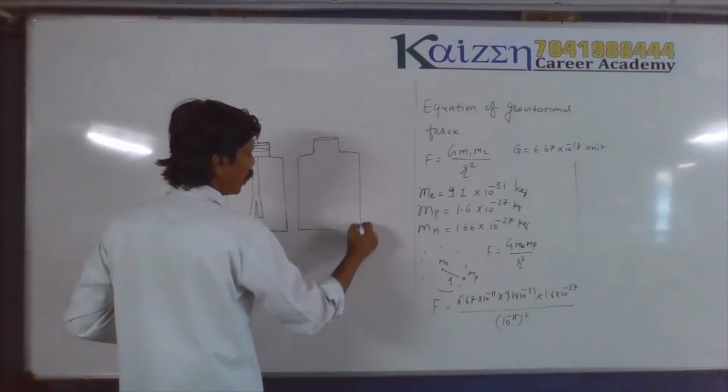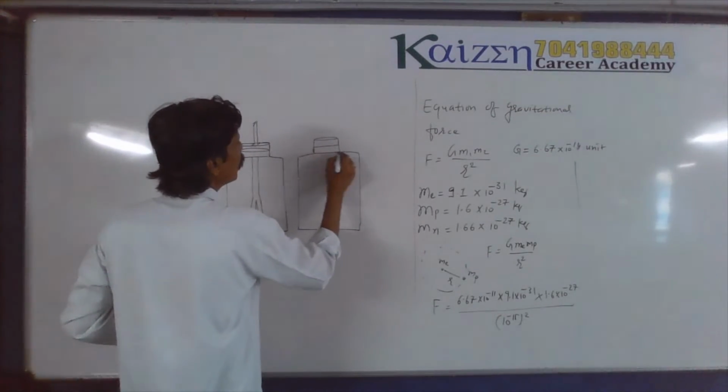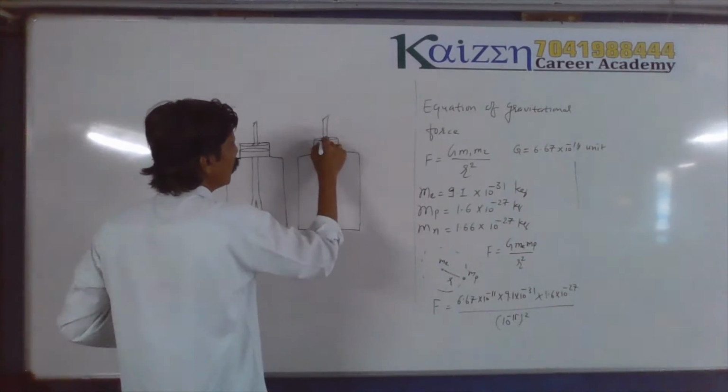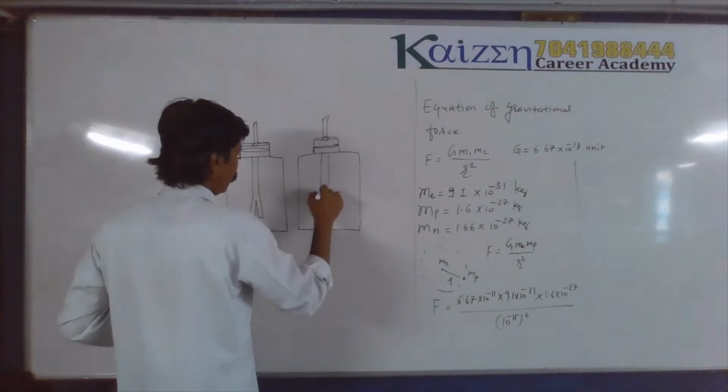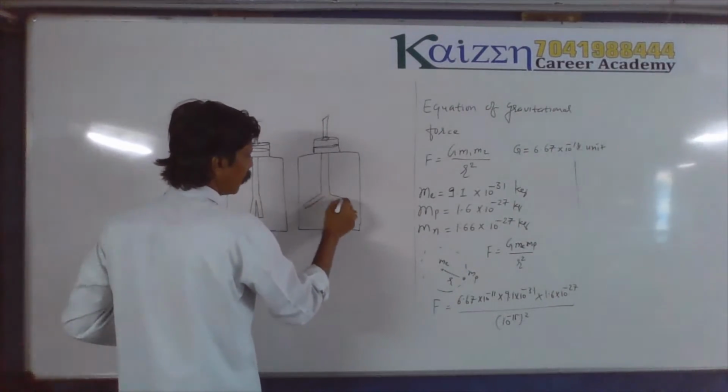The next picture will appear in this way: after rubbing for a long time, you will see that these two parts of the strip move away from each other.